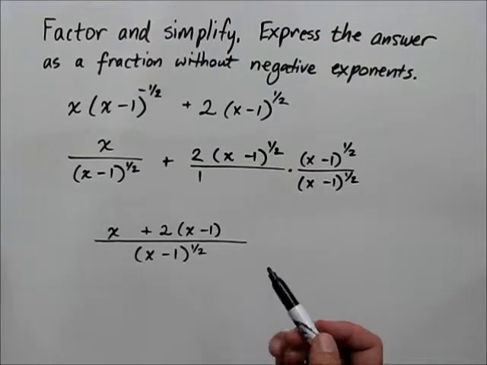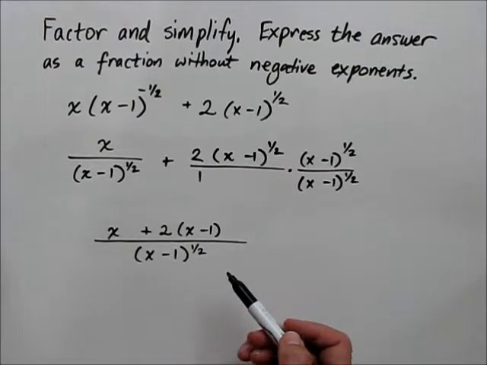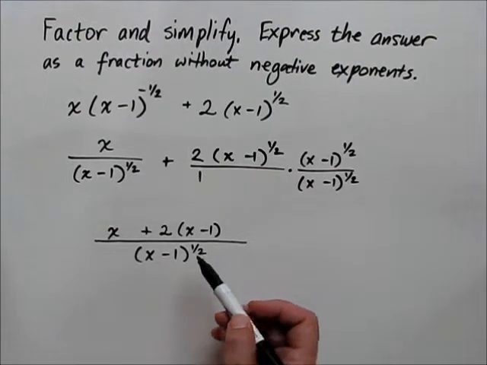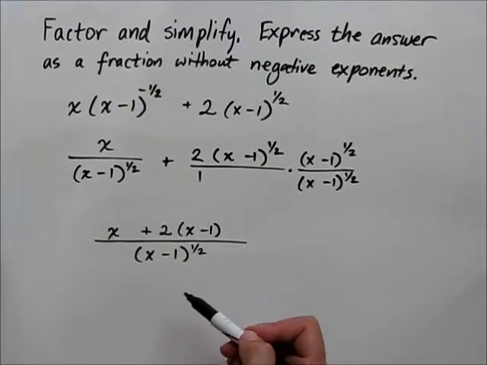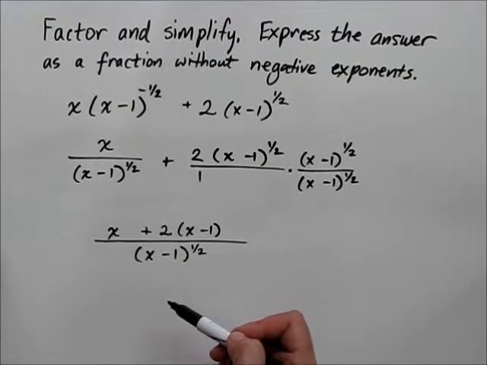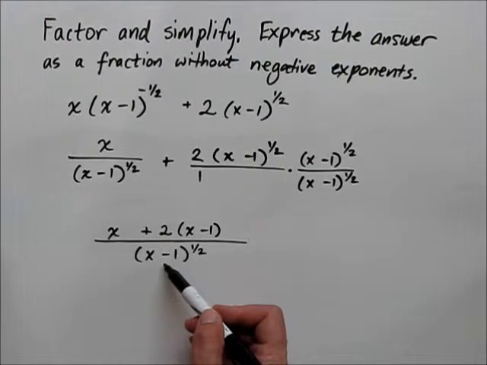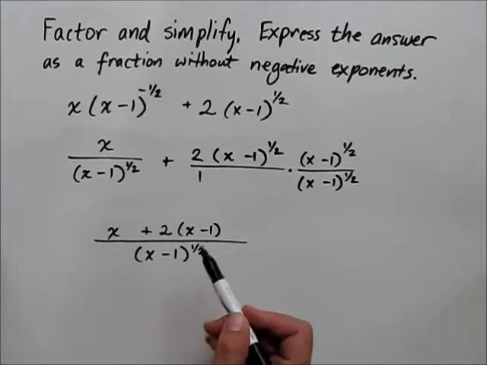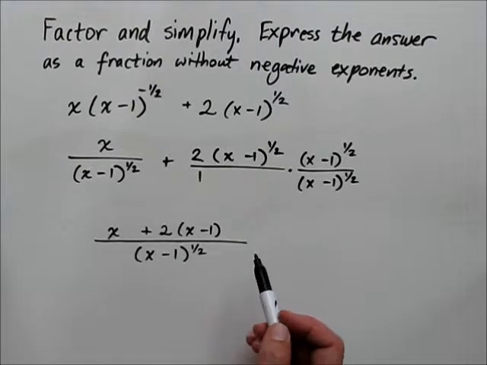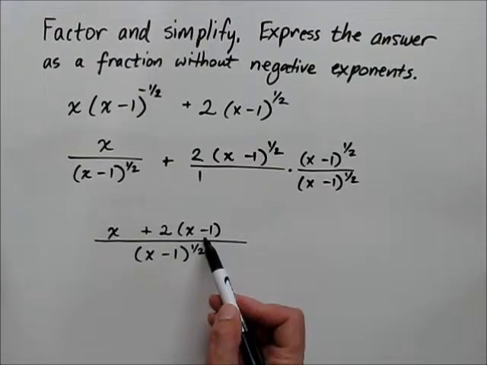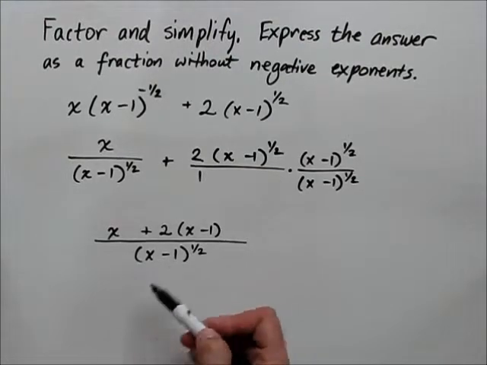Now before we go further, I have to note an important caution here. It's very common for people to look at an expression like this and say, oh, I've got an x minus 1 here, an x minus 1 here. I can cancel. That's going to simplify the problem tremendously. Well, you can't do that in this problem. In order to cancel a term from the denominator, that same term must appear in each of the terms being added or subtracted in the numerator. Yes, we've got an x minus 1 here, but we don't have an x minus 1 out in front, so there's no cancellation that can be done.